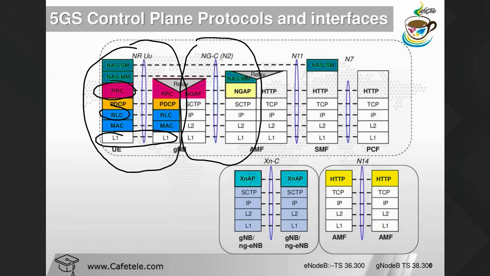So here we have NGAP to NGAP. What is the meaning of NGAP? In LTE we have S1AP. Here we have NGAP, the next generation application protocol.